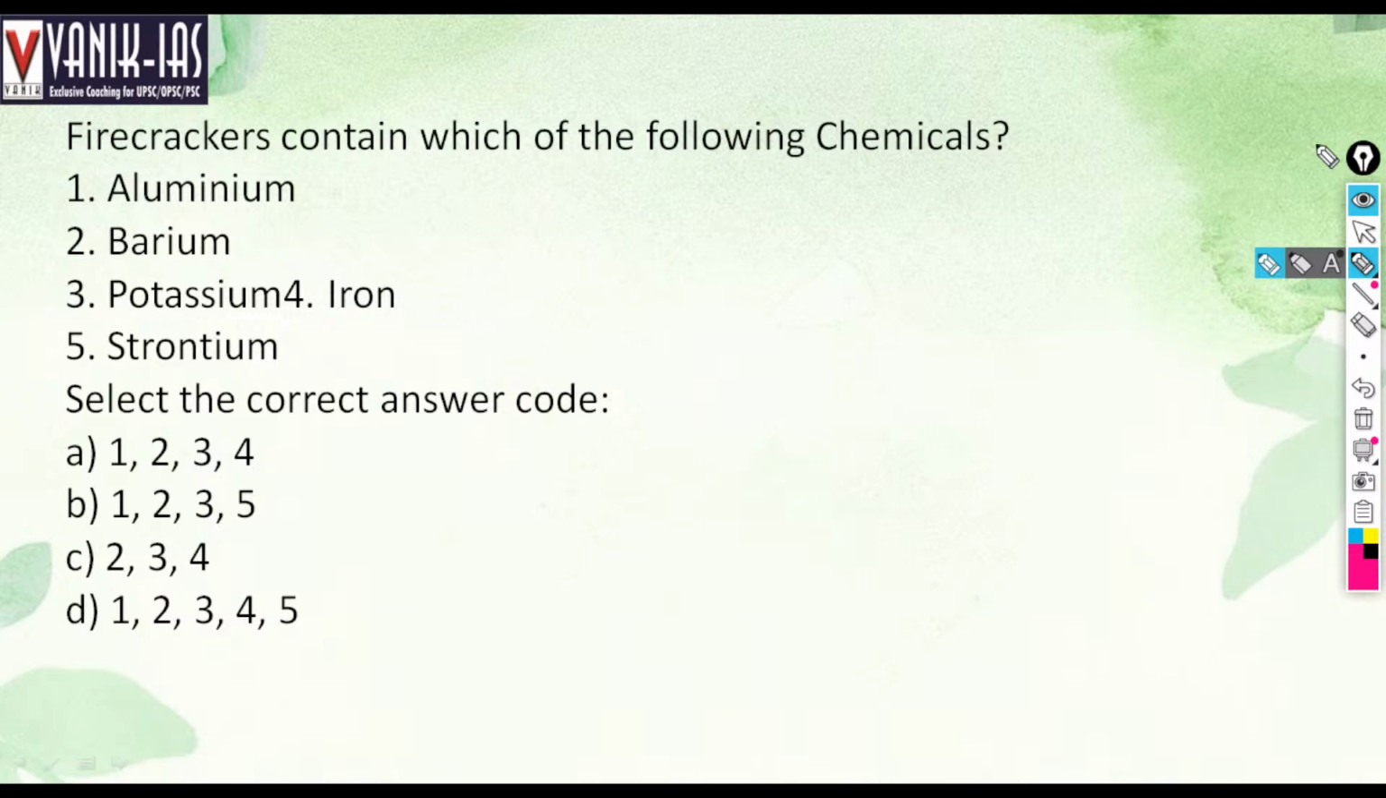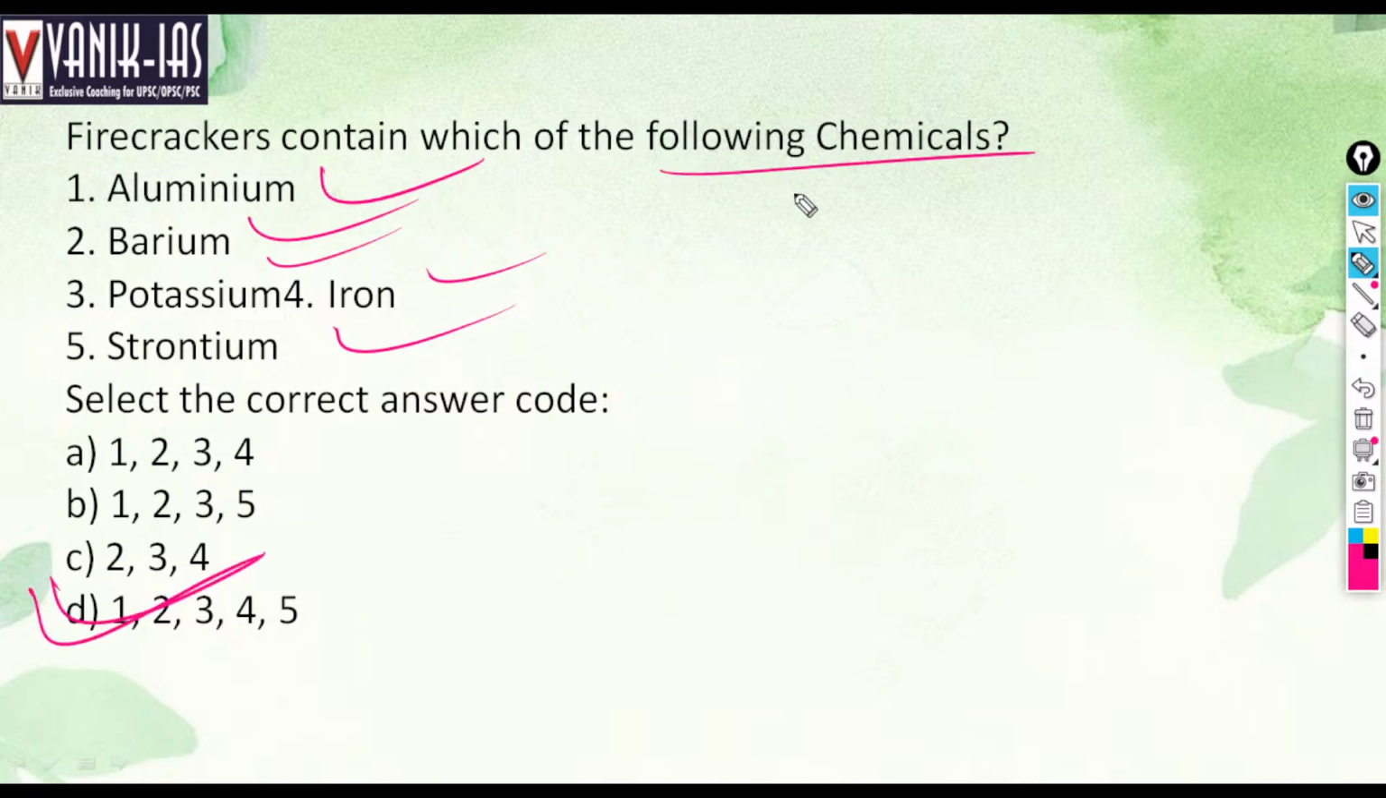See, usually in such questions, all the options are right, because practically all are right. Aluminum, barium, potassium, iron, strontium, all are present in the chemicals in firecrackers. D is the answer. Application based question, usually all of the answers are right in such questions.